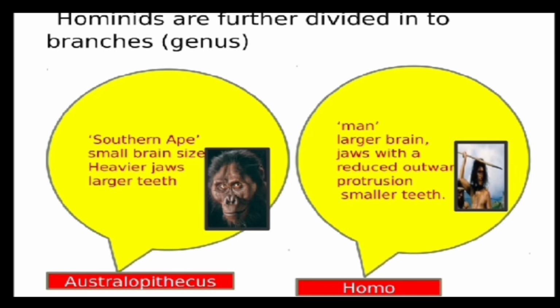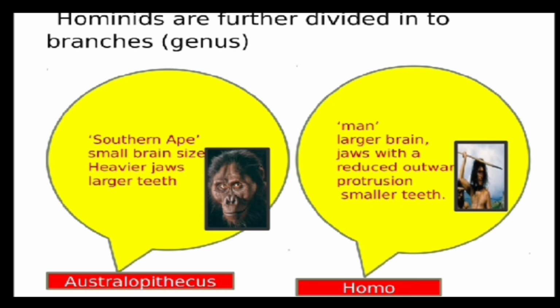Now these are the two pictures, one of Australopithecus and second is Homo. Australopithecus is also called the southern ape. Austral means southern because the fossil of Australopithecus was obtained from South Africa, that's why it is called the southern ape. And the Homo was more advanced than Australopithecus.